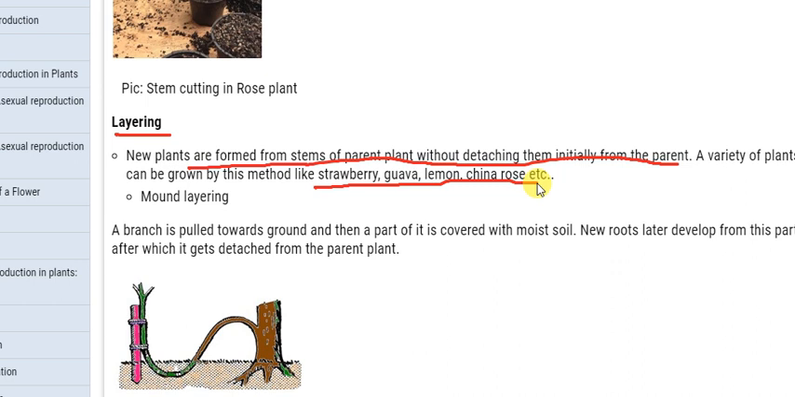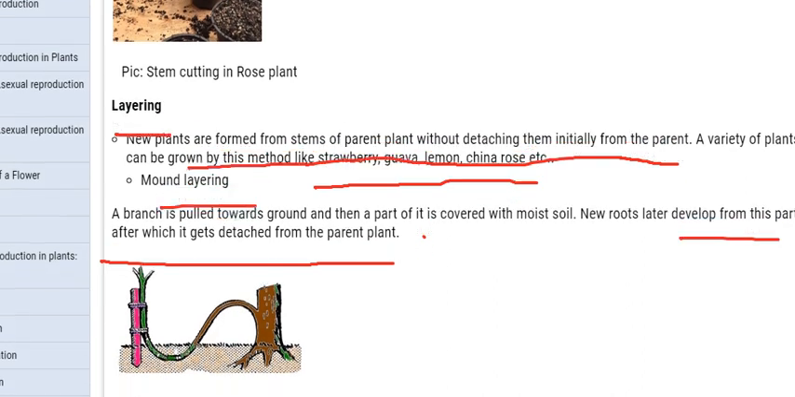and again the new plant arises. Okay, so here is mound layering. A branch is put toward the ground and then a part of it is covered with moist soil. New roots develop from this part, after which it gets detached from the parent plant. Okay, so this is layering.